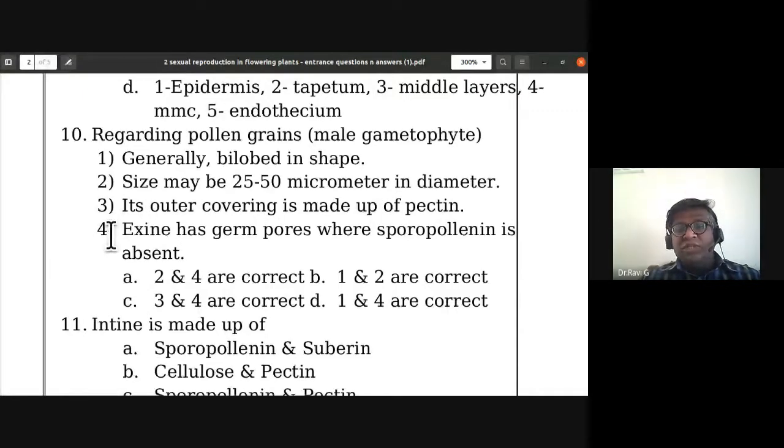So the second and fourth are correct statements. So the answer is going to be A. For the 10th, the answer is A.